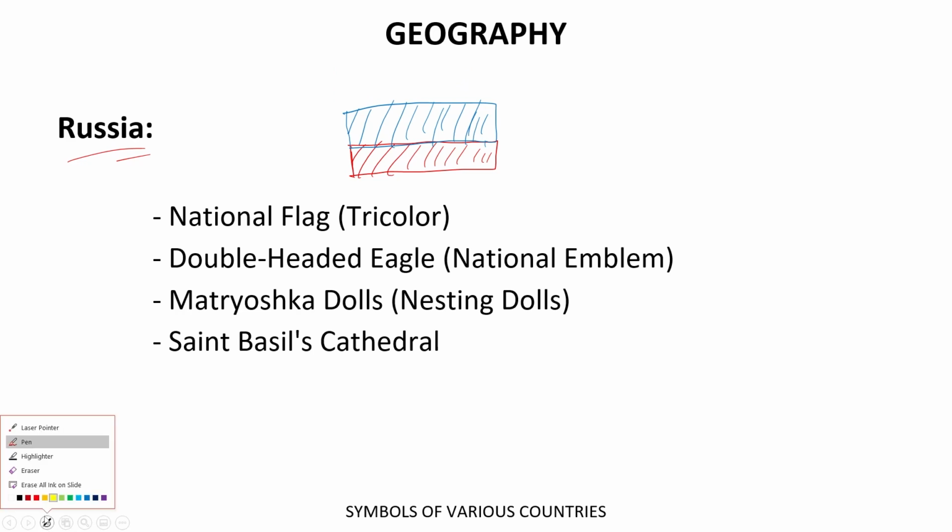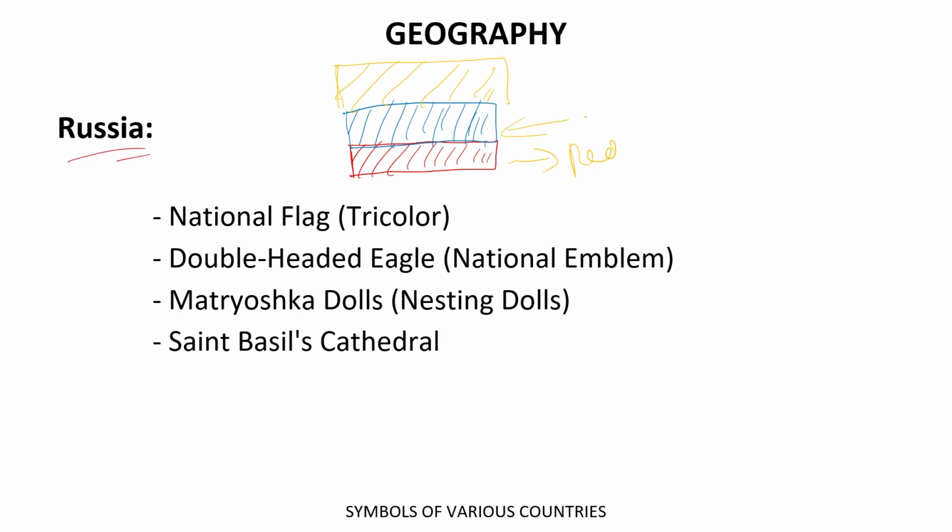Here, due to the background, I'm using golden color, but in reality the bottom is red, the middle is blue, and the top is white in the original Russian flag.